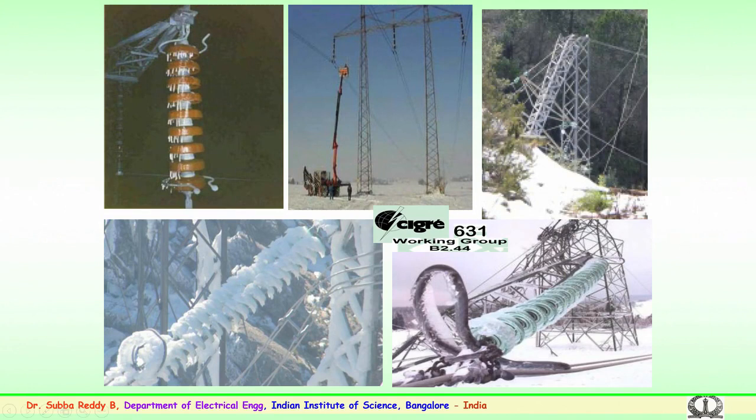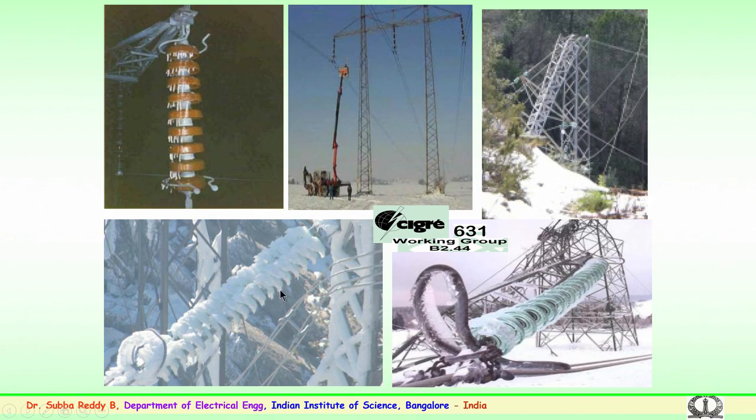You can see the temperature freezes, then ice accumulates between the petticoats and bridging of the live conductor takes place because of this condition. So the maintenance has to be carried out and the formation of ice has to be eliminated. These are a few of the methods employed for the conductors and also the insulator. You can see the ice accumulation on the insulator string.